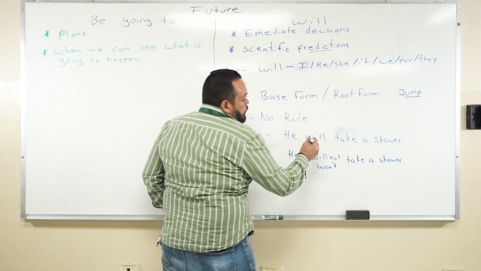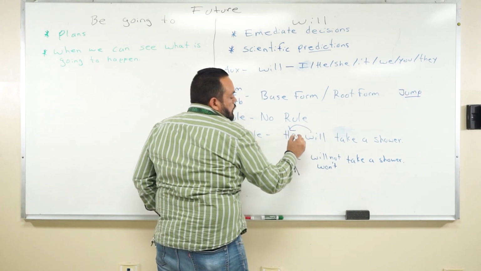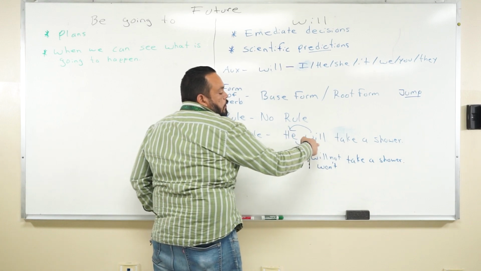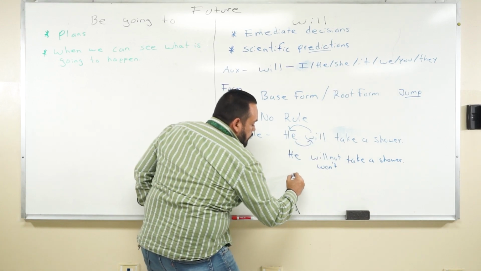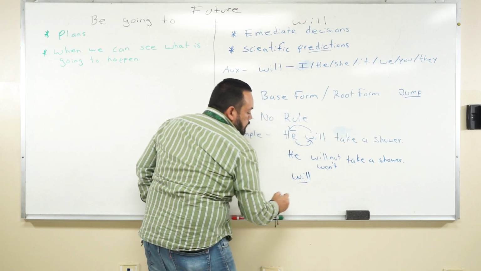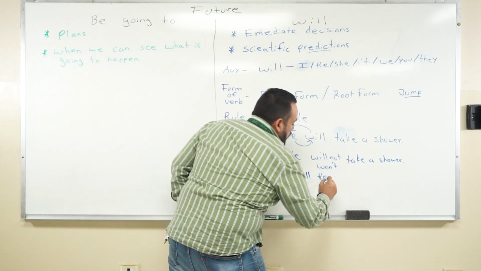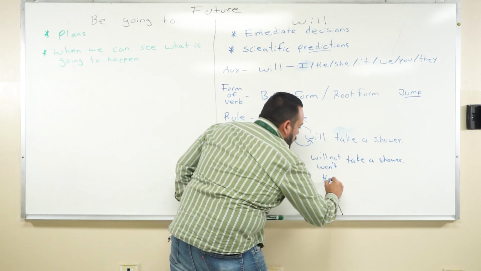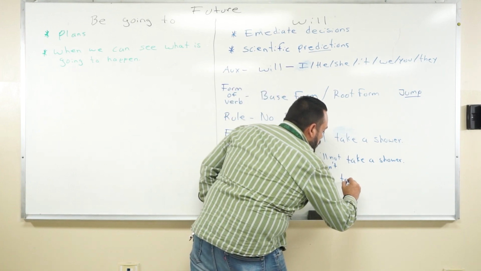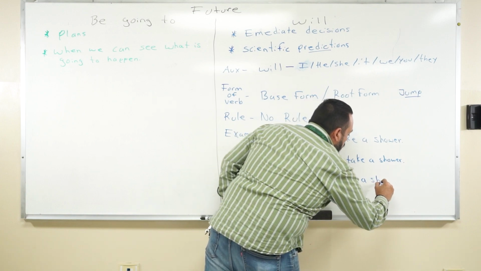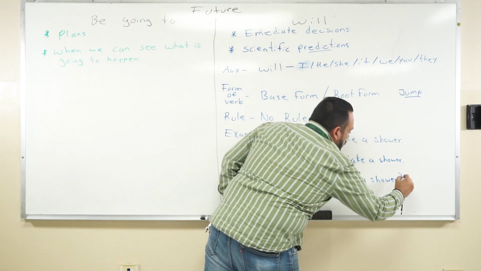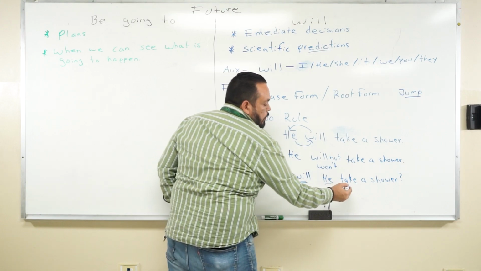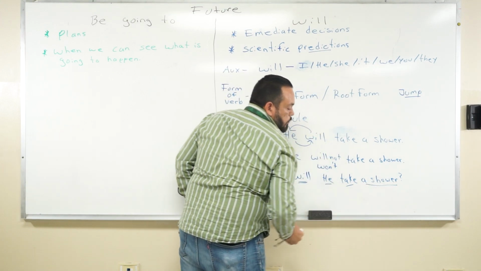Then if I want to make questions, I'll move the auxiliary where the pronoun is and the pronoun where the auxiliary was. Example: will he take a shower? So we use the auxiliary first, then the pronoun, verb, and the noun.